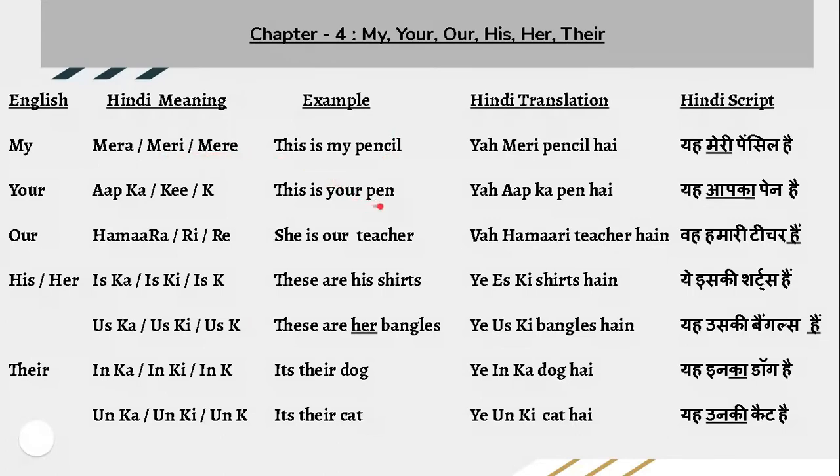If the object lies in the category of masculine, then we have to use mera. And if the thing or object comes in the category of plural or respect, then we have to use mere sound. Let me give an example. This is my pencil. यह मेरी pencil है. We are considering pencil here in the feminine, so the sound मेरी will come.